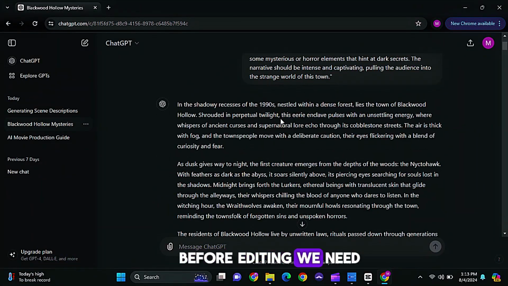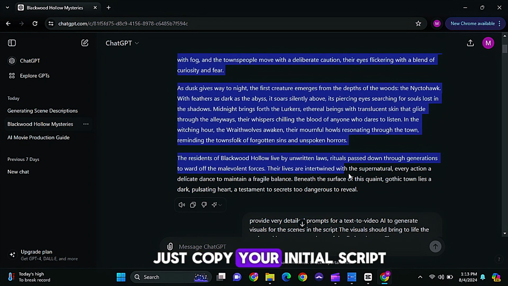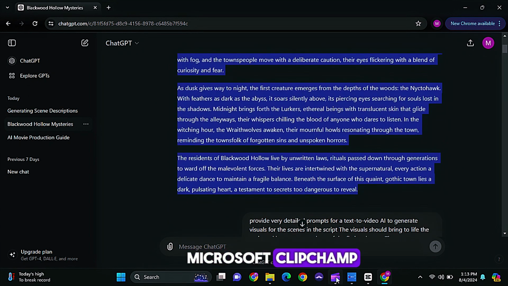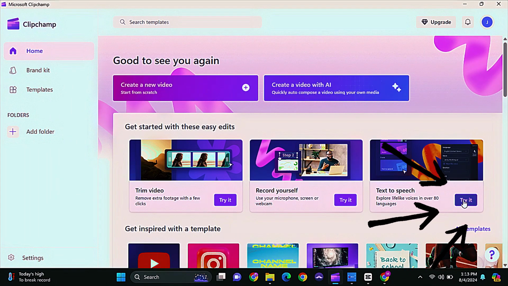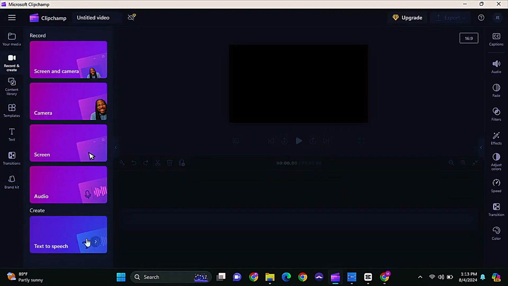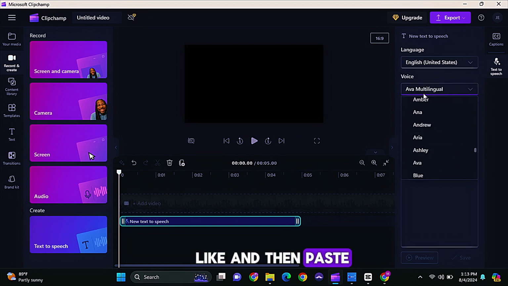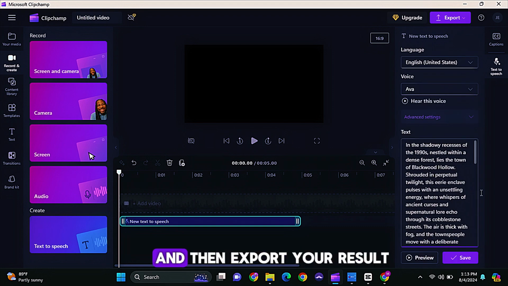Before editing, we need a free voiceover. Just copy your initial script ChatGPT gave you and head over to Microsoft Clipchamp and click on their text-to-speech feature. Choose a voice you like and then paste your script, preview how it sounds, and then export your result.